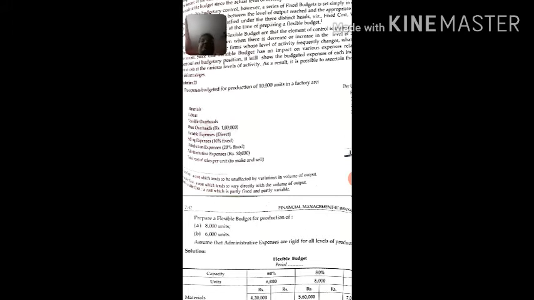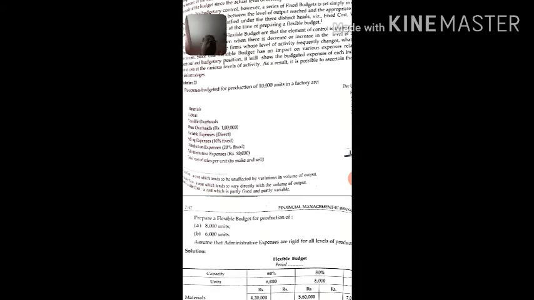Now what is this flexible budget? Do you have any idea what is this flexible budget? See, as the name suggests, budget means that you are anticipating in advance. Now flexible means it is changing. To understand this concept we first need to understand the concept of fixed cost, semi-variable cost and variable cost.